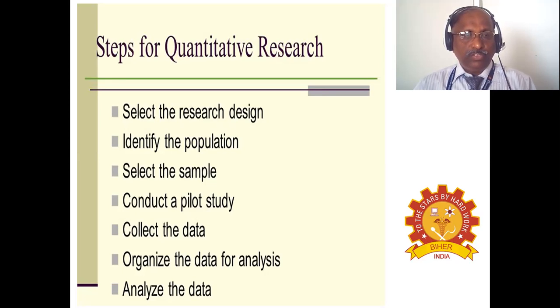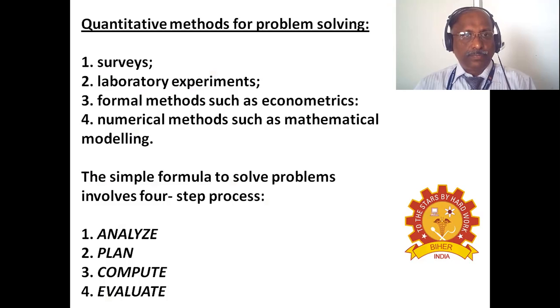All these steps need to be seriously considered when you are trying to propose a research project or research study, or your experimental design, for successful completion and representation of your results. In quantitative methods for problem solving, there are 4 steps to be considered. First one is surveys.